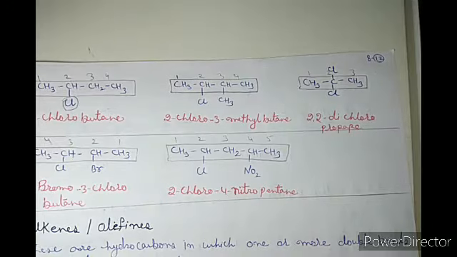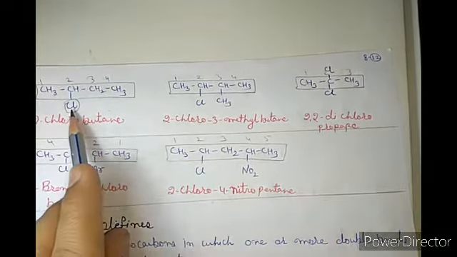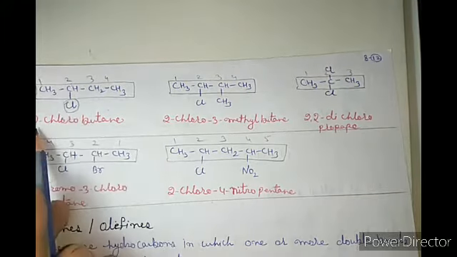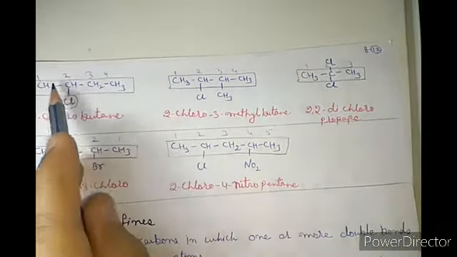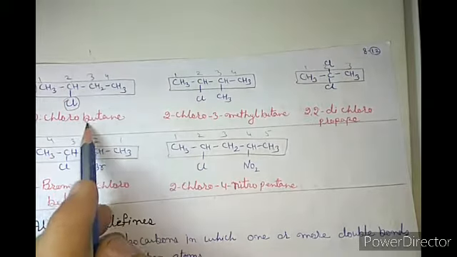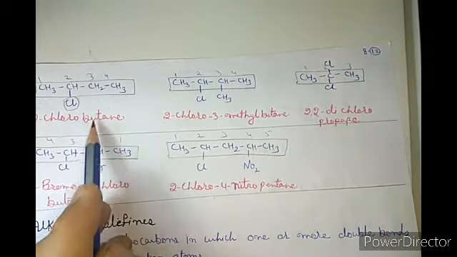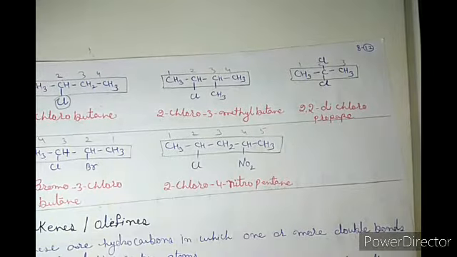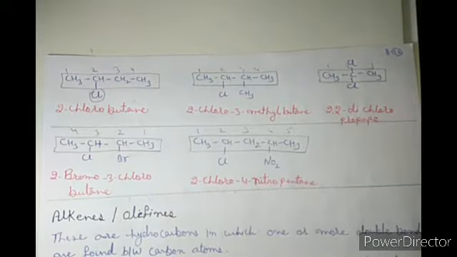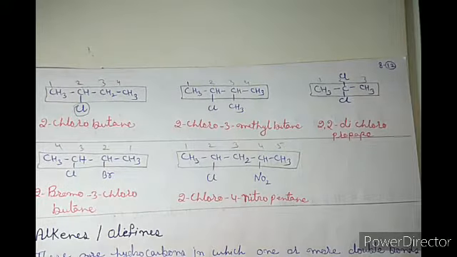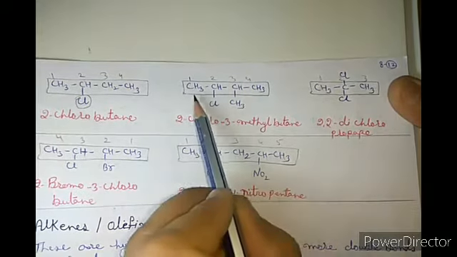So that is chloro. The Cl substituent is known as chloro. In the last class we discussed it. Which position is it attached? 2. So that is 2-chloro. Now write the name of the main chain. 4, but, single bond, ane. So that is butane. Got it? So the name becomes 2-chlorobutane. Got it?